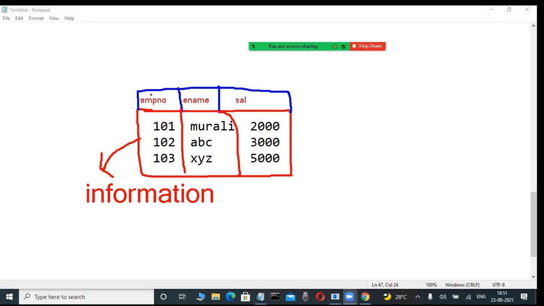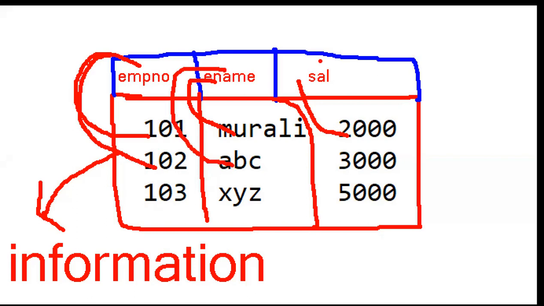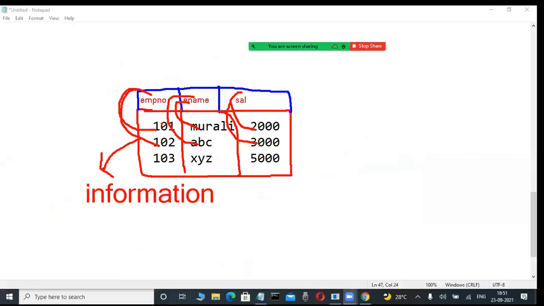Why? Because maybe this employee number is 101. Okay, fine. His name is Murli. Maybe he's getting a 2,000 salary. Now here, maybe that is dollars or rupees, leave that one, that is not more meaning. At least compared to the previous case, meaning is there. Employee number 102, his name is ABC, his salary is 3,000. That's why an end user understandable format is there.